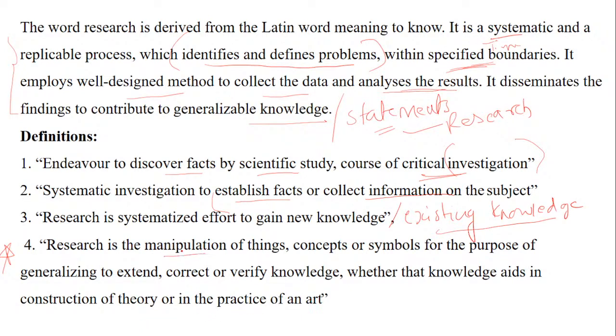For example, when you read the word manipulation, it is not done for something else. Manipulation is done just to analyze, in spite of changing the variables or the concepts, does the purpose change, does the generalization change, does the verification of knowledge change, or is the result different? So when we do manipulation, we want to see whether in every aspect or every category the results are changing, or are they standard? Based on that, you can take a decision. And this all is a part of what? It is a part of research.